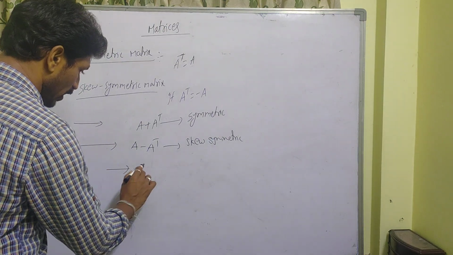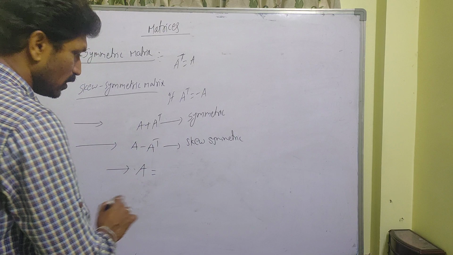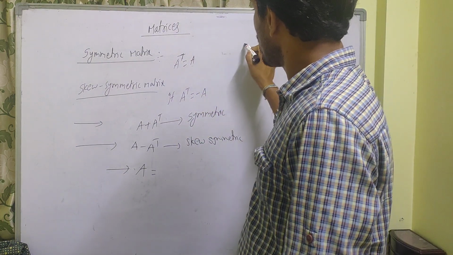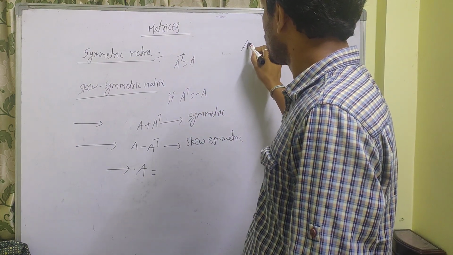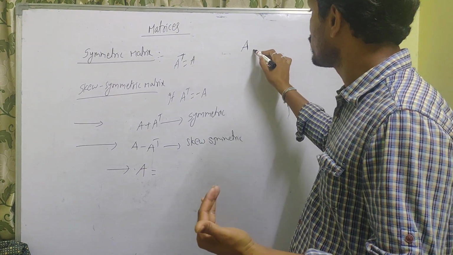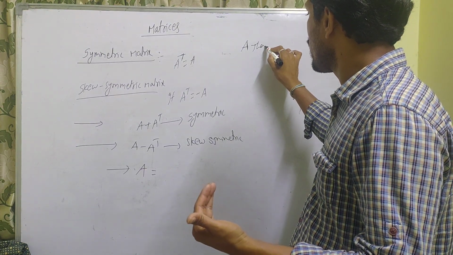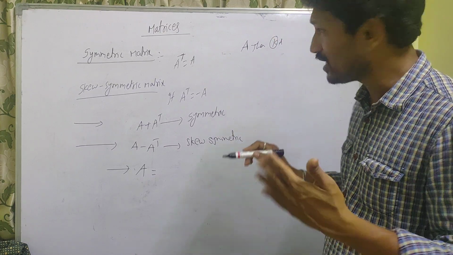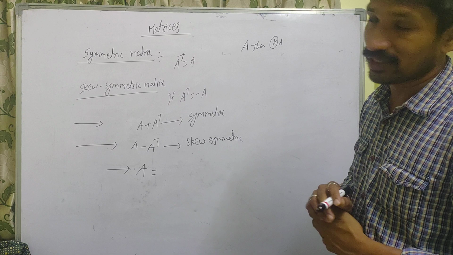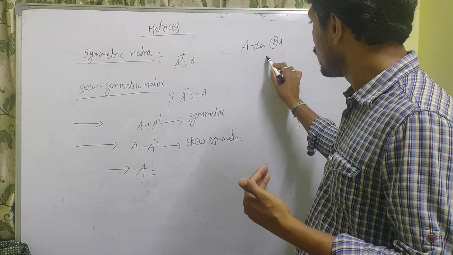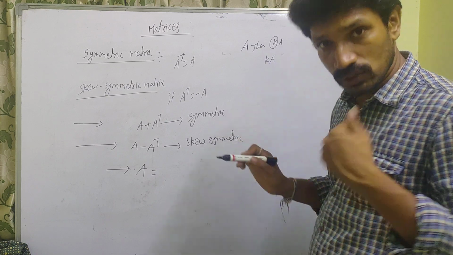And every matrix you can write as sum of the symmetric and skew symmetric matrices. See how you can write. Let us take A. If A is a symmetric matrix, then KA, if you multiply a constant to that symmetric matrix, the result is also symmetric. Similarly, if A is skew symmetric, then KA is also skew symmetric.